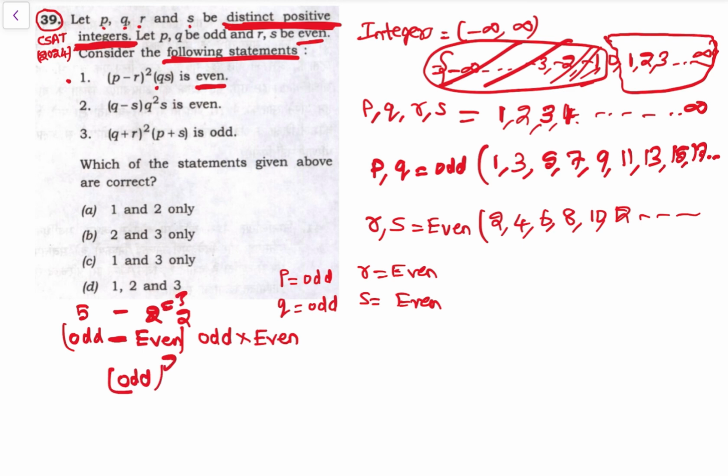So odd square into even is the expression now. Odd square is odd into odd, that is 3 into 3.